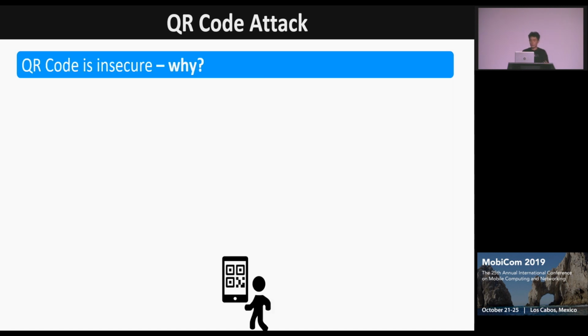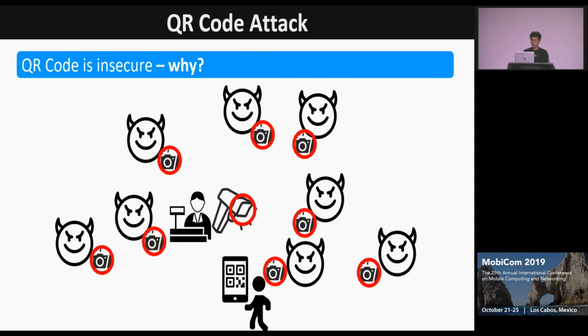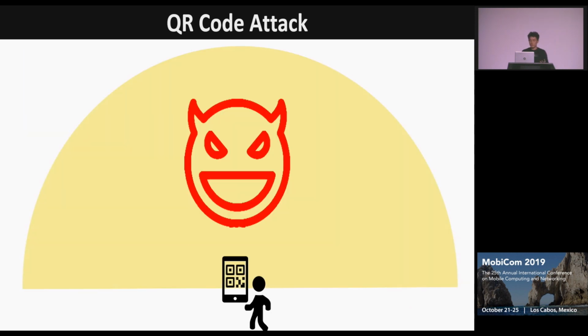And the primary cause of this attack is the nature of light communication, where the communication range is very wide. Therefore, when a customer shows a QR code on the screen of his mobile phone, the cashier can easily scan it. However, at the same time, other cameras around the customer can also capture an image of the QR code, and then they can perform an attack. So that is to say, the range of the communication becomes the range for the attack.